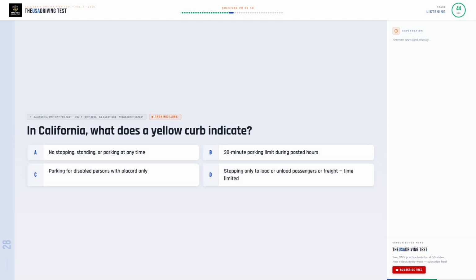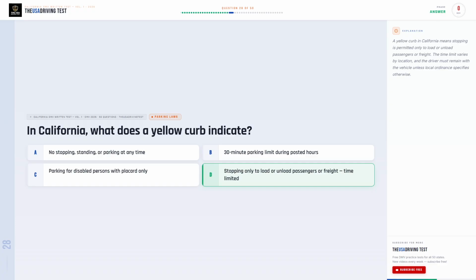In California, what does a yellow curb indicate? Option A. No stopping, standing, or parking at any time. Option B. 30-minute parking limit during posted hours. Option C. Parking for disabled persons with placard only. Option D. Stopping only to load or unload passengers or freight, time limited.